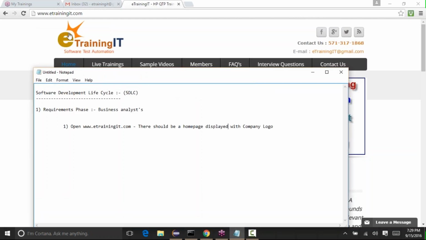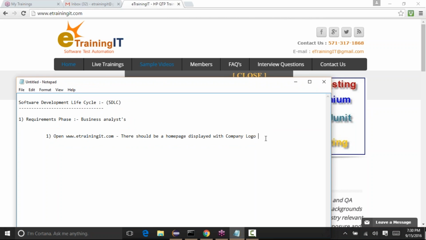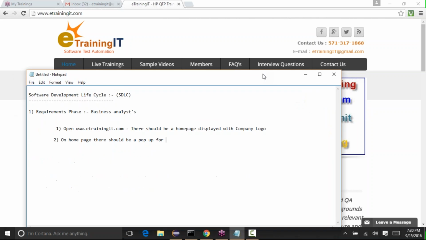So what I'm talking about is, say this is the icon that should be displayed with some logo on it. That's one requirement. And on the home page, there should be a pop-up for, let's say, sign up or subscribe, with fields like username and email ID, and a submit button.